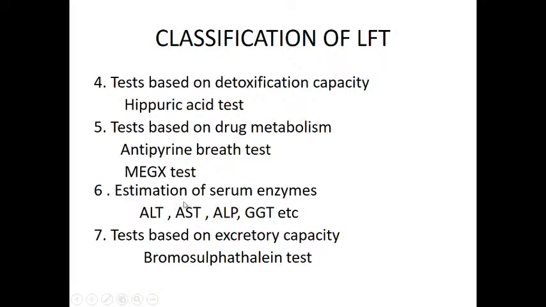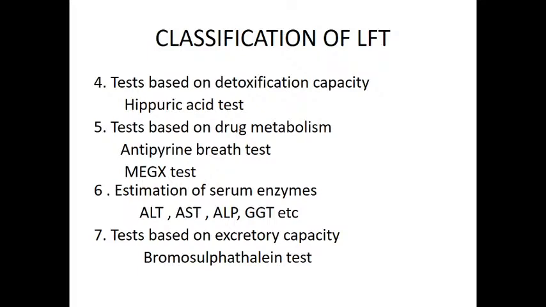And lastly, we estimate enzymes under LFT, that is, estimation of serum enzymes. Examples are the transaminase enzymes, ALT, alanine transaminase, and AST, aspartate transaminase, and ALP, alkaline phosphatase, and the next one GGT, gamma glutamyl transpeptidase, etc. Why are these enzymes estimated under LFT?